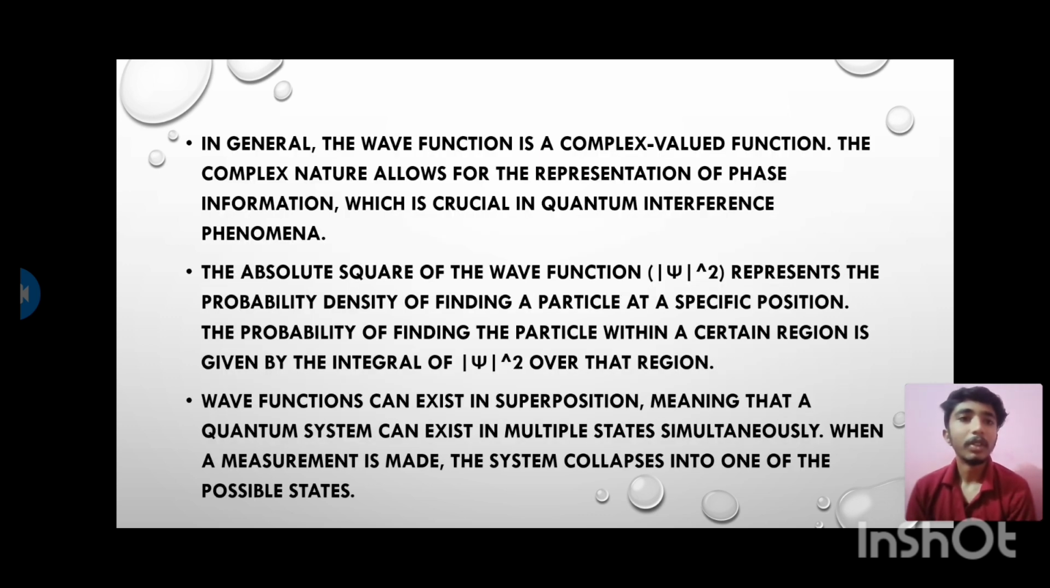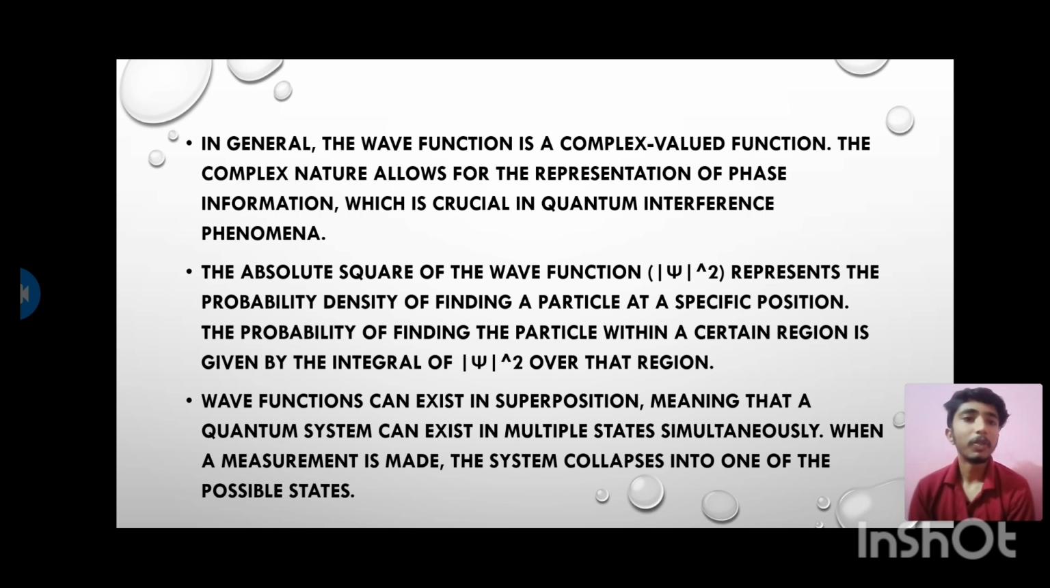In general, the wave function is a complex valued function. The complex nature allows for the representation of phase information, which is crucial in quantum interference phenomena. The absolute square of the wave function represents the probability density of finding a particle at a specific position.